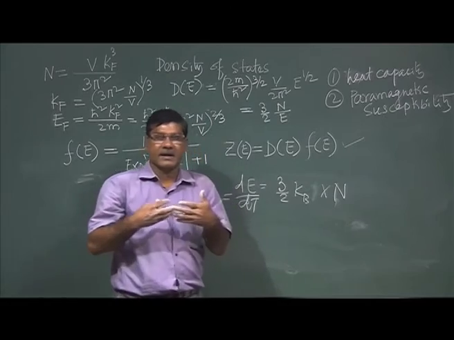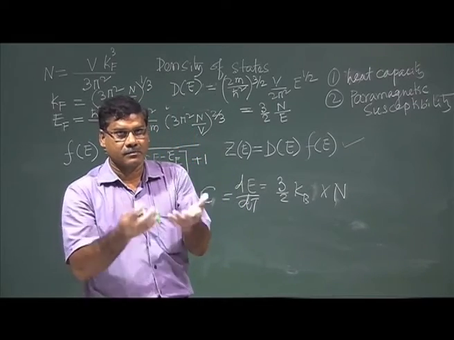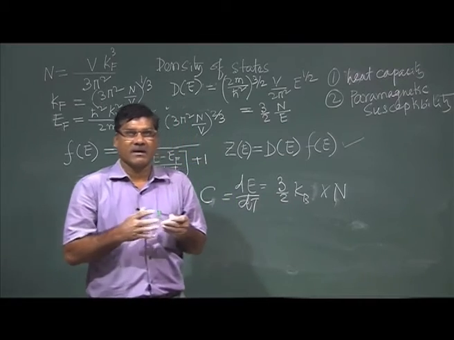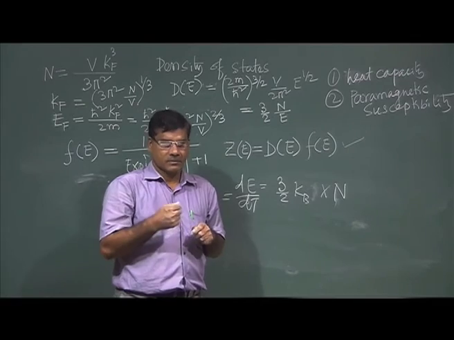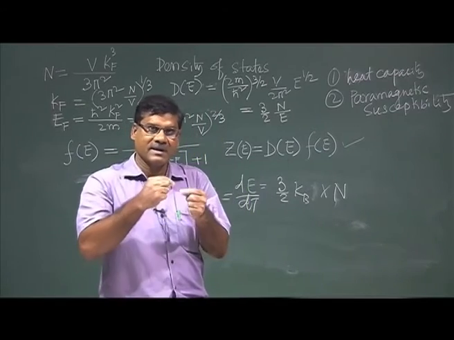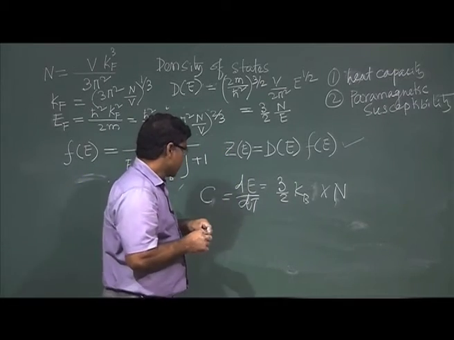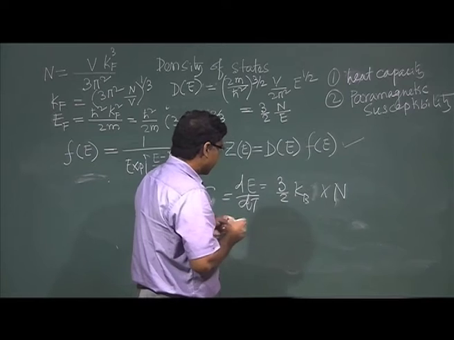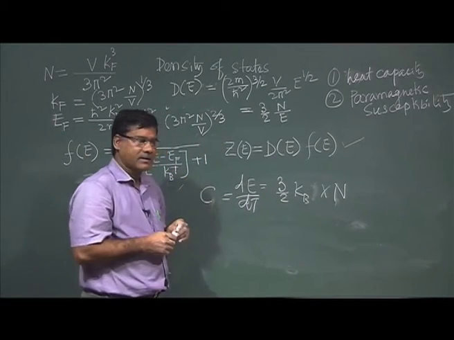If you take 1 gram mole of material, it will have Avogadro number of atoms. Generally for a metal atom, it is seen that on average it contributes 1 electron to the free electron gas, 1 electron per atom as a free electron.